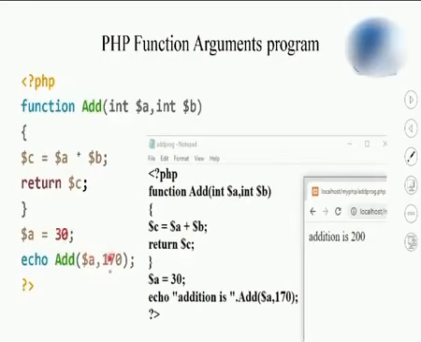Students, you can pass two values, like I can pass 30 and 170, or I can pass two variables also, let us say $a and here I can write $b or some other variable. Now I have used a combination. This value of a, which is 30, will be assigned to the variable a over here. This 170 will be assigned to this when it calls the function.